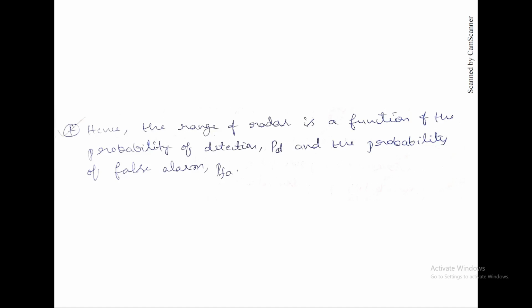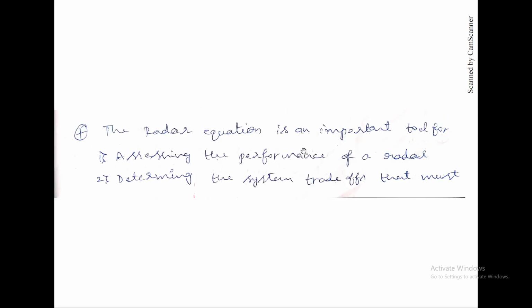The probability of false alarm means that even if there is no target, the noise might be so huge that the radar detects it as a target. That means there is no target but it is detecting a target. That is called a false alarm.